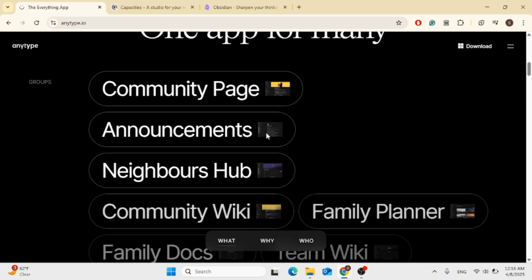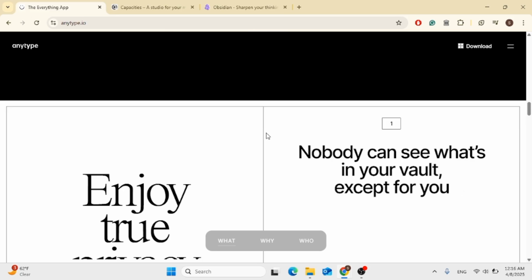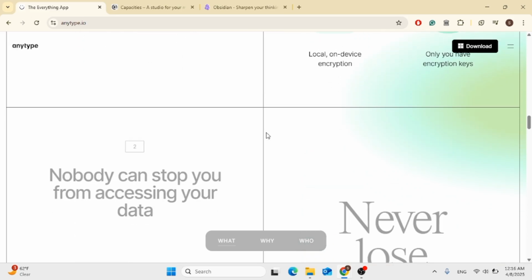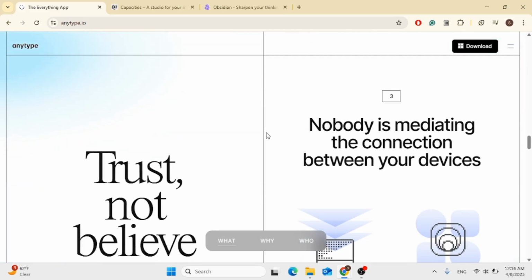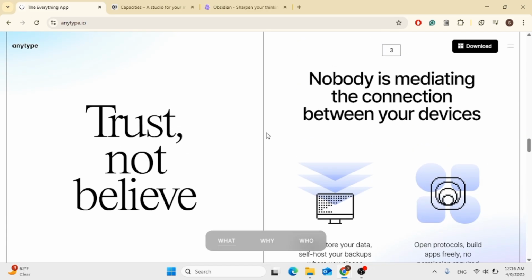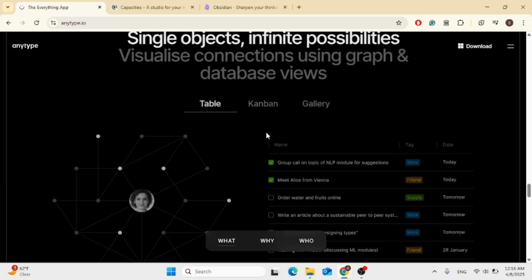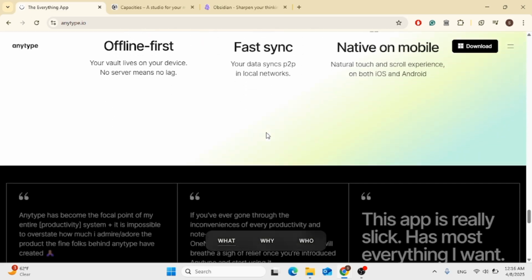First up, Anytype, the all-in-one Notion-style tool, but fully offline-first and privacy focused. You can build pages, databases, and even an entire personal knowledge system without relying on the cloud. It's still in early development, but the design is beautiful and it respects your data.